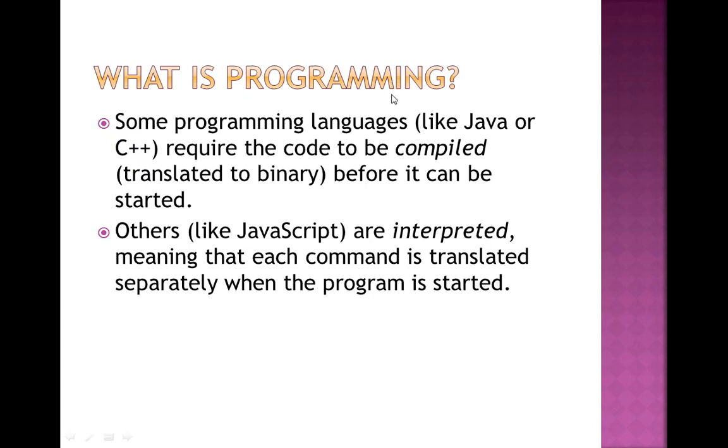So the main difference between compiler and interpreter is that the compiler translates the whole code, the full code, into binary numbers at the same time. Means the whole code is translated at one time, while interpreters do the same task, translating into binary form, but line by line. In simple terms, the compiler compiles the whole program at a time, the interpreter converts into binary one line at a time. So this is the main difference.